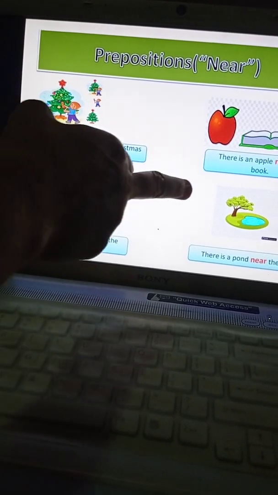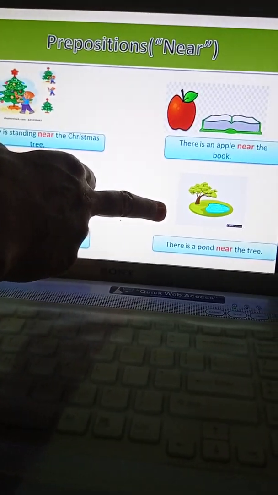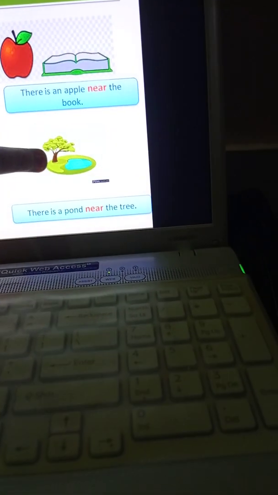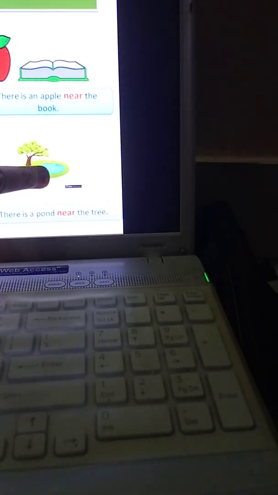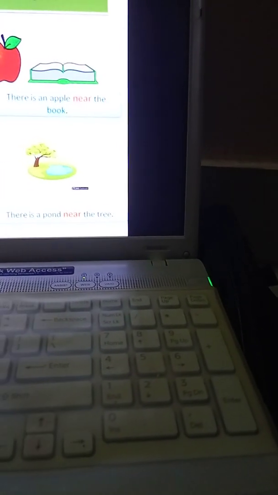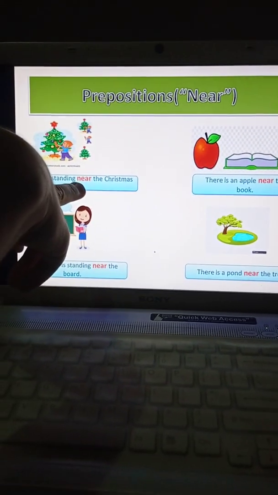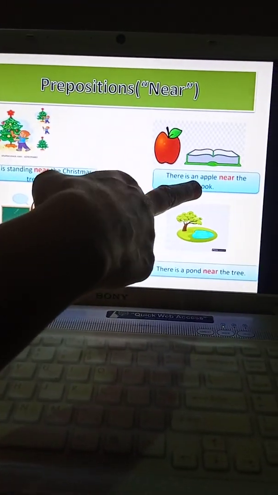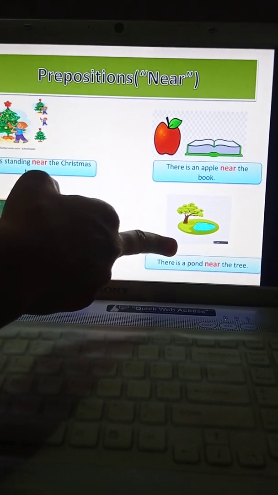Now, this is a very beautiful pond, children. Are you able to see where the pond is? A small beautiful pond. So this pond is near the tree. So there is a pond which is near the tree. So in this slide again, children, we have made use of the near preposition. Near the Christmas tree, near the book, near the board, and near the tree.